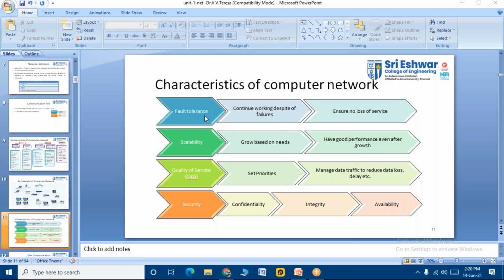So students, here, fault tolerance, okay? Continue working despite failures, and ensure no loss of service, right? Everybody requires the same. For example, students, we are all watching TV, and we're all watching our favorite channels, maybe Sun TV, Sun Music, or whatever it is, a comedy channel or whatever. So something happens and interruption happens because of the weather conditions or whatever it is. It goes blank for a minute. You become so restless, right, students? Not you, all of us, we just think, when will the connection come back, okay? So these days we hardly have time to watch TV, students. I'm just giving you an example.